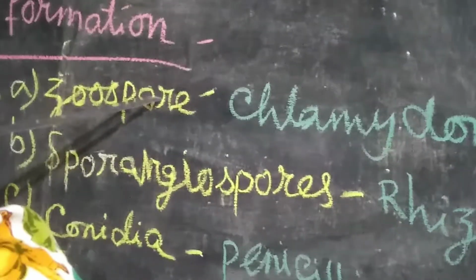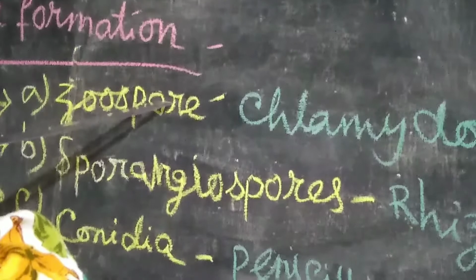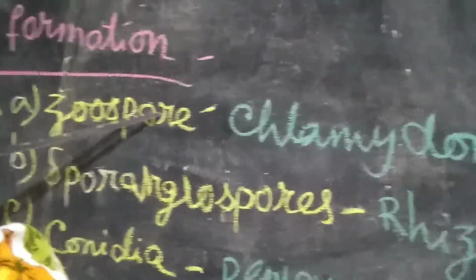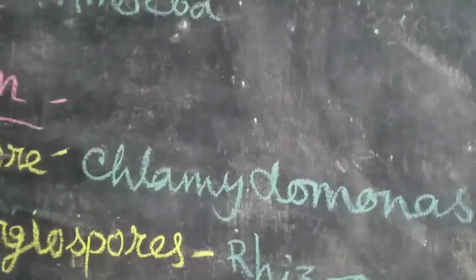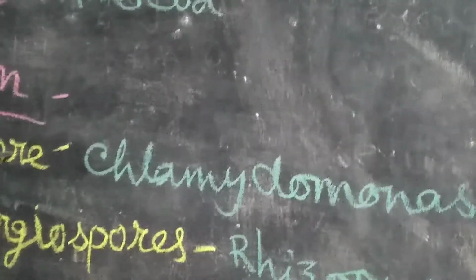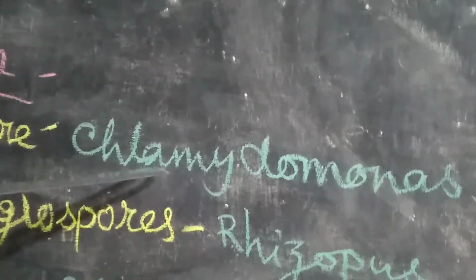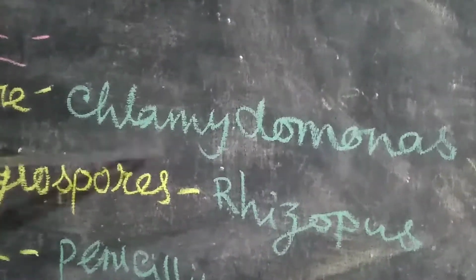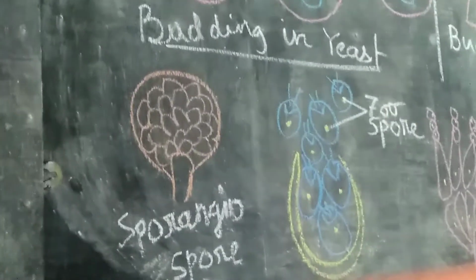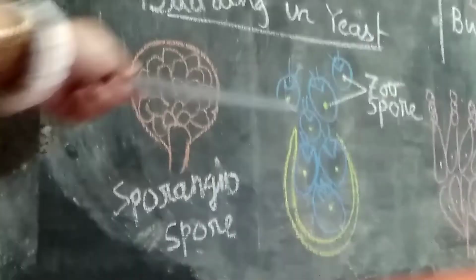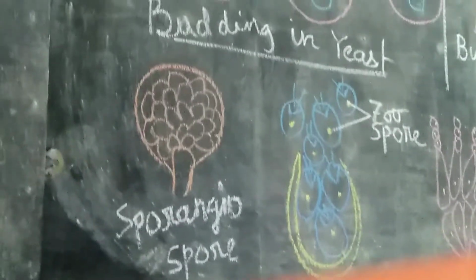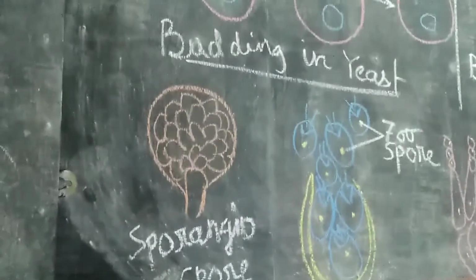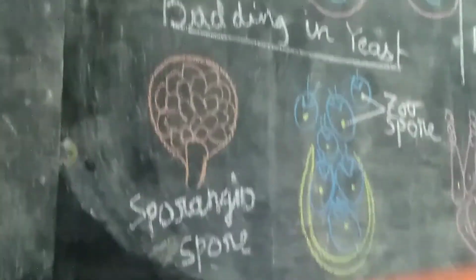First is zoospore. Here motile spores bear flagella for their locomotion, and they develop into a specialized structure, the sporangium, and they are seen in Chlamydomonas. Now look at this board, this diagram, the middle one. Zoospore: many small zoospores are formed inside the sporangium. This is the sporangium.